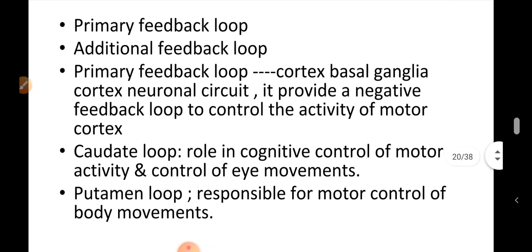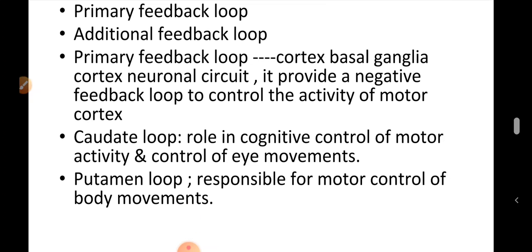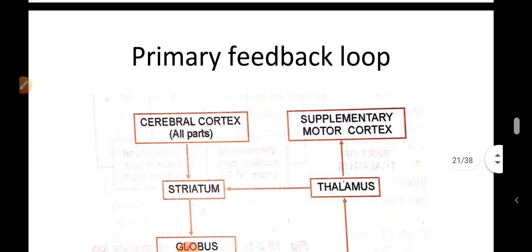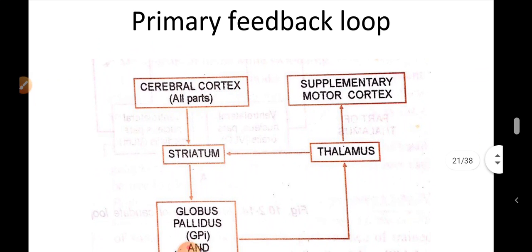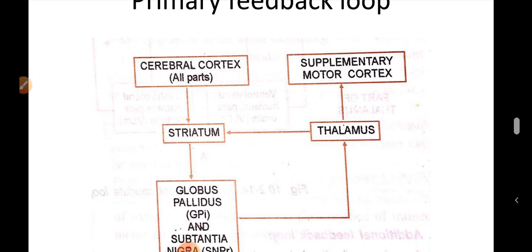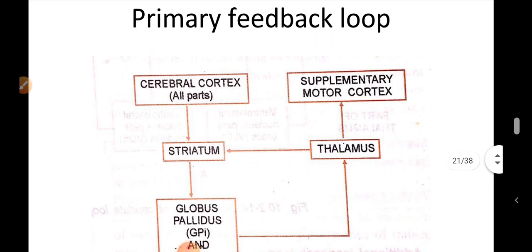In the primary feedback loop, we have two types of loop. One is the caudate loop and the second one is the putamen loop. The caudate loop helps in the cognitive control of motor activity and control of eye movements. And the putamen loop is responsible for motor control of body movements. This is the rough diagram of the primary loop, showing how the afferents go to the striatum and the efferents come to the motor cortex via thalamus.